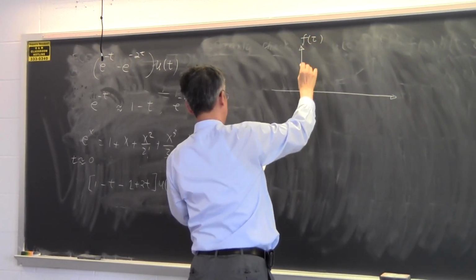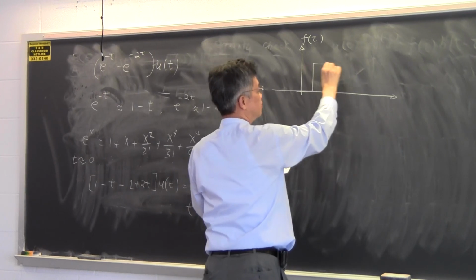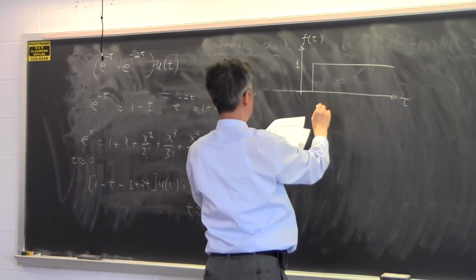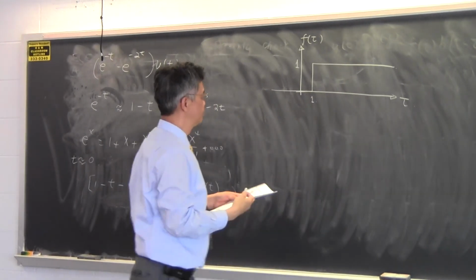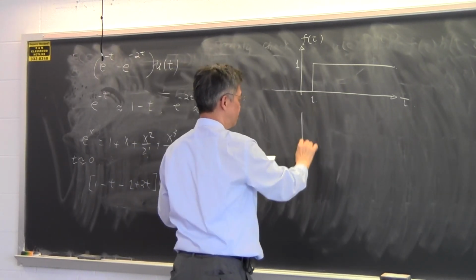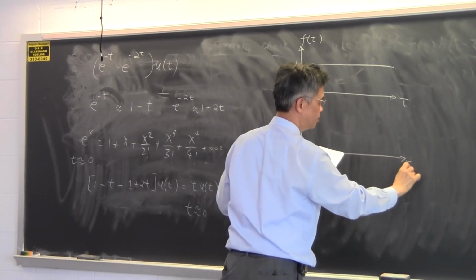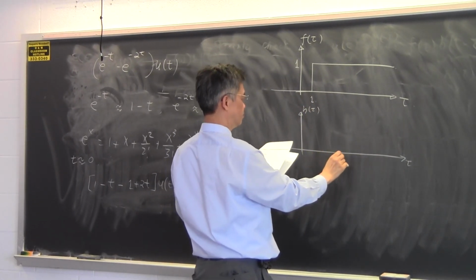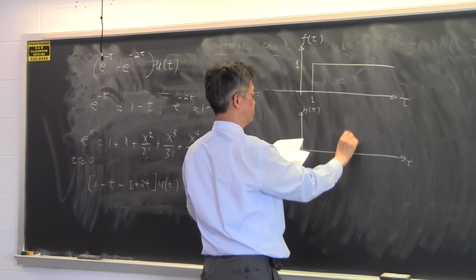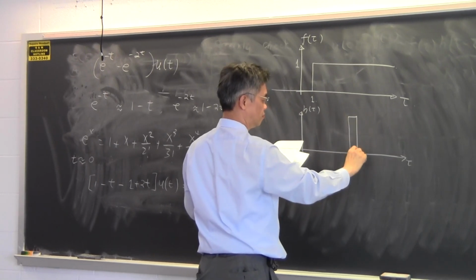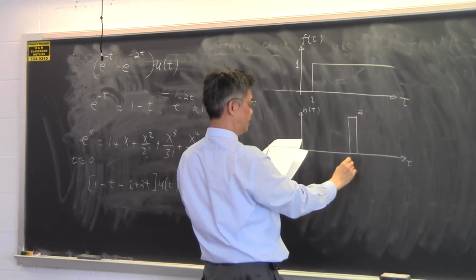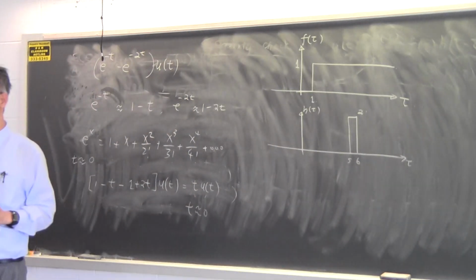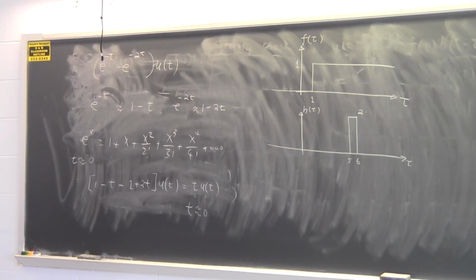Say f of tau looks something like this, and this is 1. And then h of tau looks something like this. This has a value of 2, and this is between 5 and 6. You also convolve these two functions. Of course, the textbook expresses it in terms of tau.